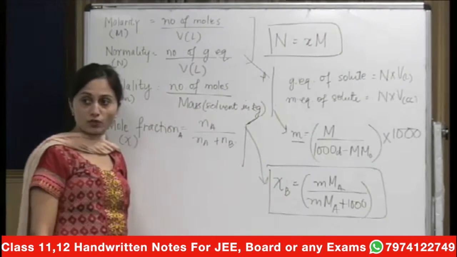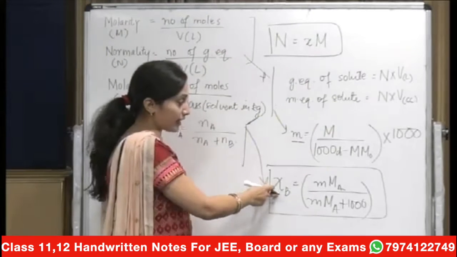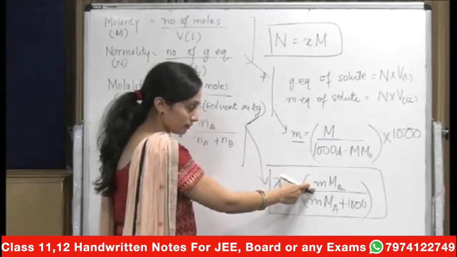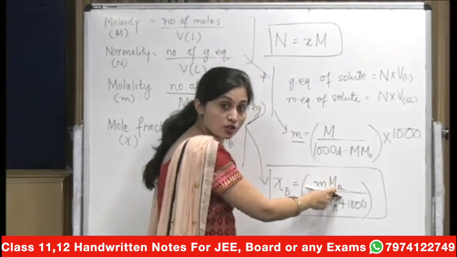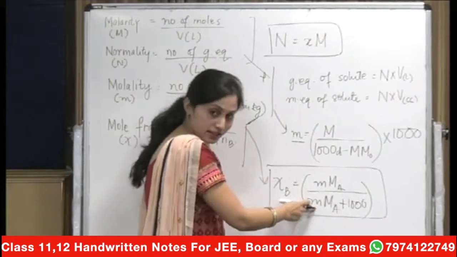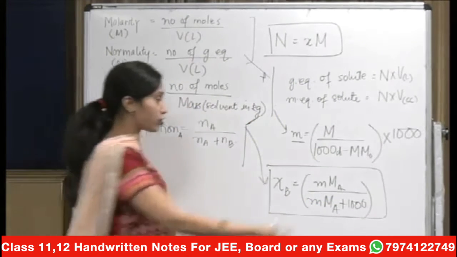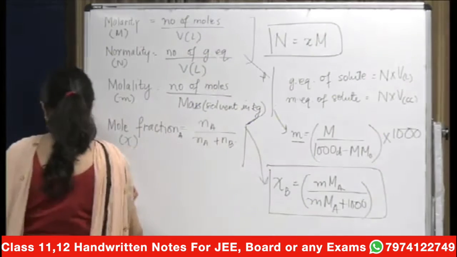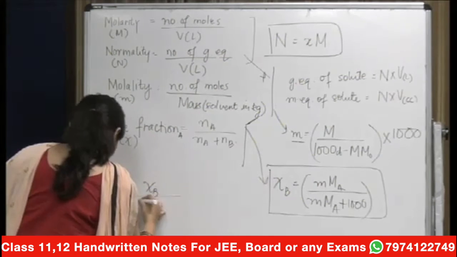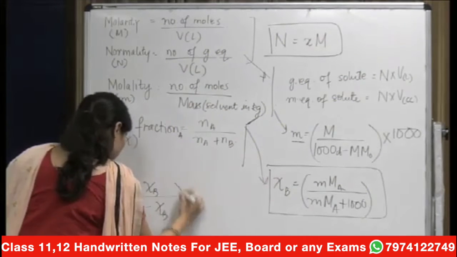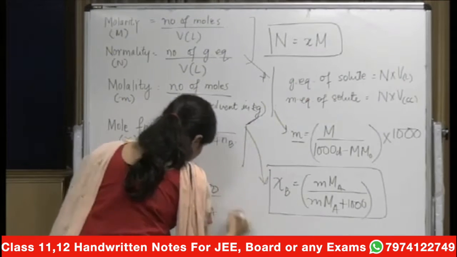Now do I need to tell you what these terms stand for? This is the mole fraction of solute, that is equal to molality into molar mass of solvent upon the same factor, M_A m plus 1000. And this can also be interchanged to arrive at a formula for molality, and that is equal to chi_B upon 1 minus chi_B, the whole into 1000 divided by M_A.